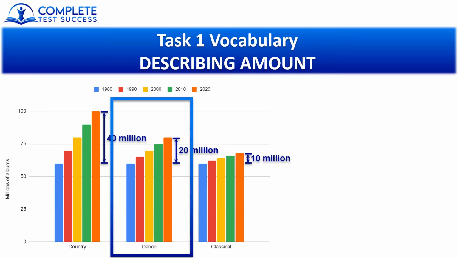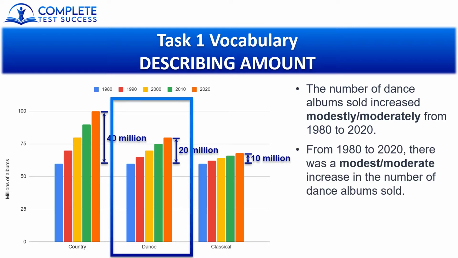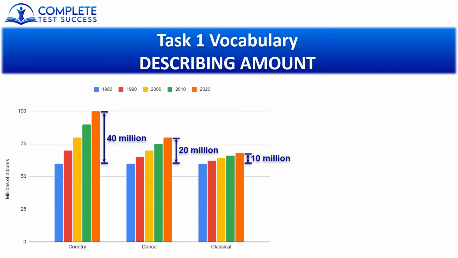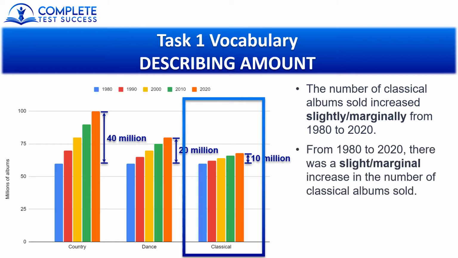Next, we'll look at when there is a medium amount of change. We can use the adverbs modestly or moderately, so the number of dance albums sold increased modestly from 1980 to 2020. Or we have the adjectives modest or moderate. From 1980 to 2020, there was a modest increase in the number of dance albums sold. And that brings us to when there is a small amount of change. We can use the adverbs slightly or marginally. So the number of classical albums sold increased slightly from 1980 to 2020, or the adjectives slight and marginal. From 1980 to 2020, there was a slight increase in the number of classical albums sold.